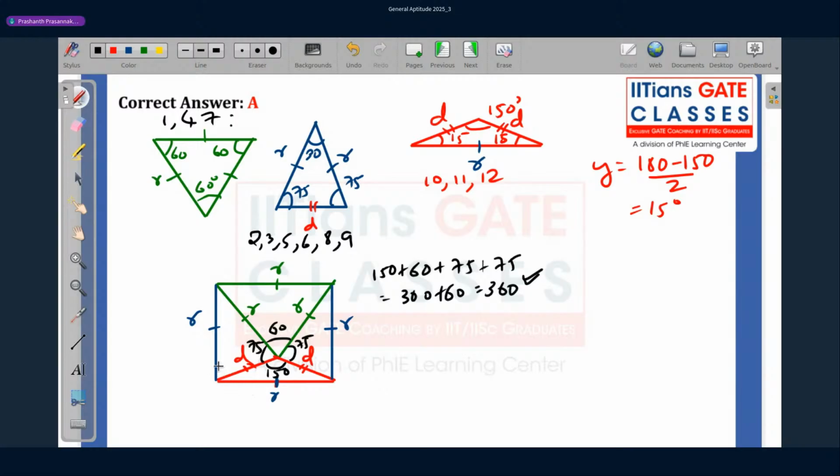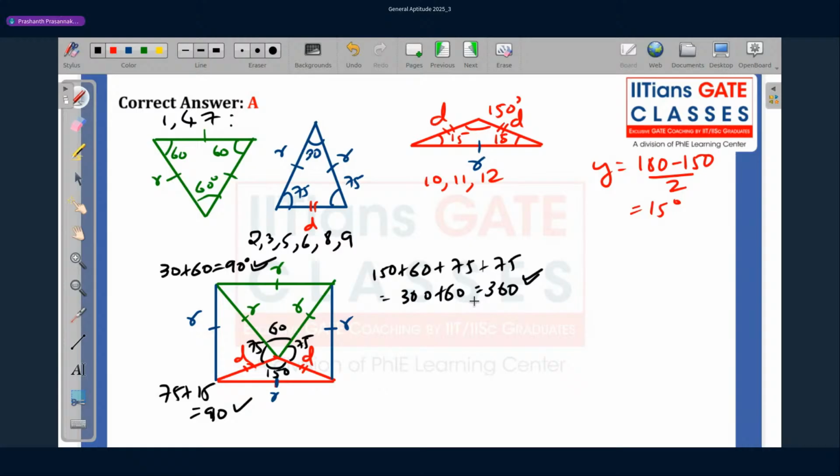These angles also we can check. 75 over here plus 15 is 90, the internal angle of a square. And over here was 30 plus 60, which is again 90. So all the angles are adding up, and the sides are also all equal.